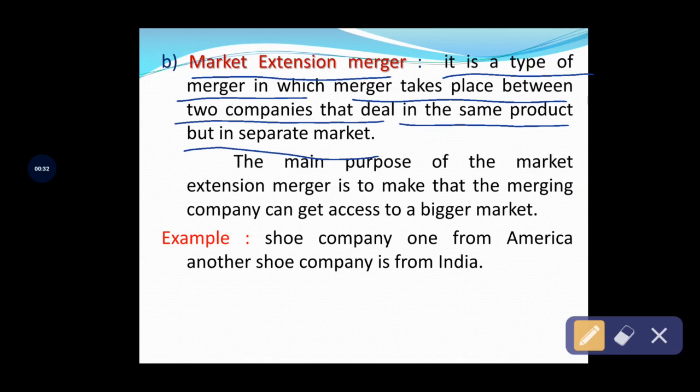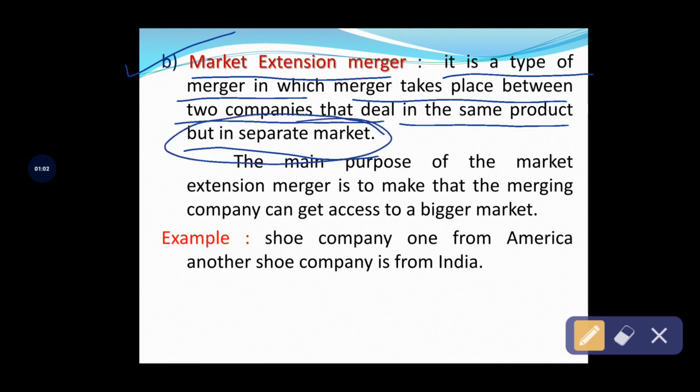So in this type of conglomeration merger, in order to extend their market, the companies merge and combine together. The companies deal in the same product and offer the same product and services, but the company markets will be located in different geographical areas.